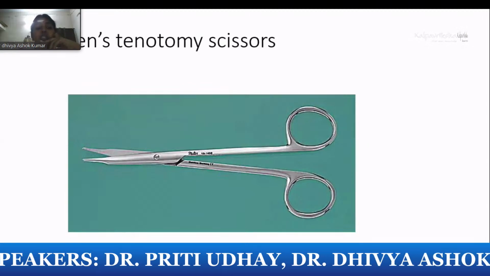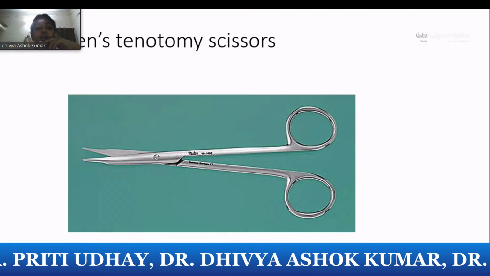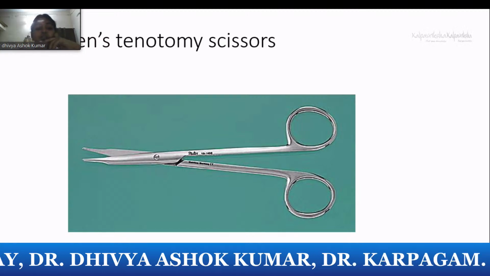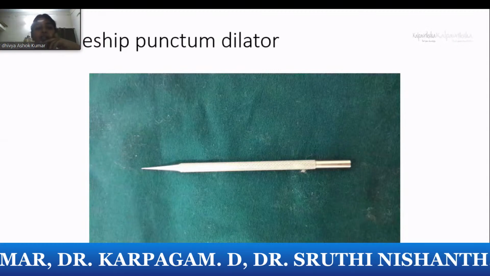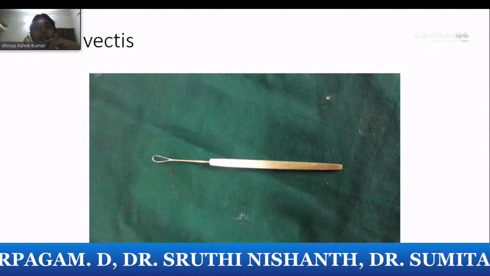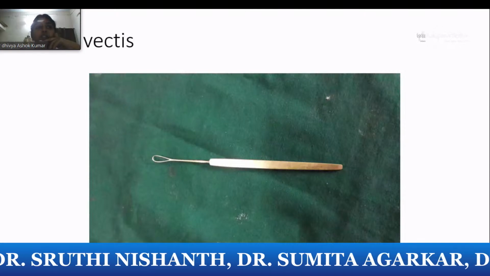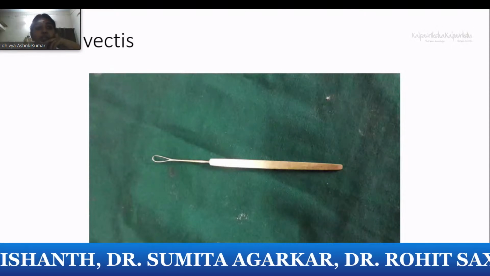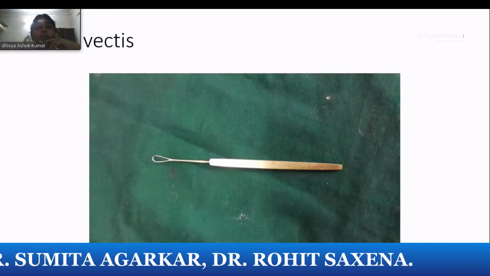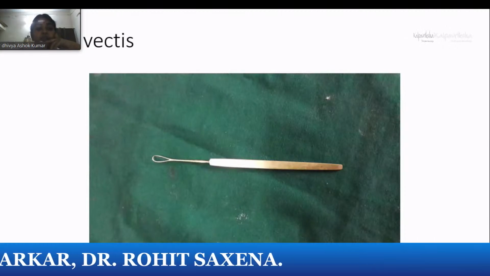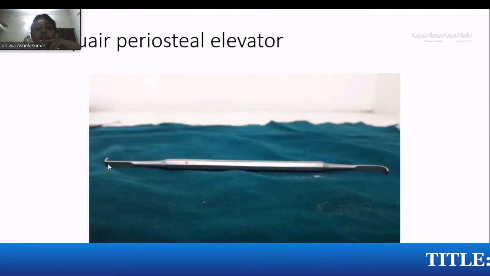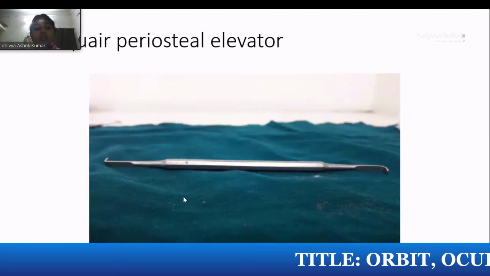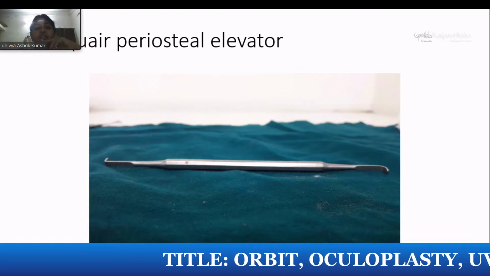Stevens tenotomy scissors in squint surgeries for the tenotomy to separate that soft tissue, they use Stevens scissors. Nettleship punctum dilator. Indications for punctum dilator, again punctal stenosis, acquired stenosis, or during the surgery when you want to put the probe and check, you do the punctal dilation. Wire vectis with irrigation. Traquair's periosteal elevator, it is right angled, you can see here. As compared to the previous one, that was flat, this is right angle.